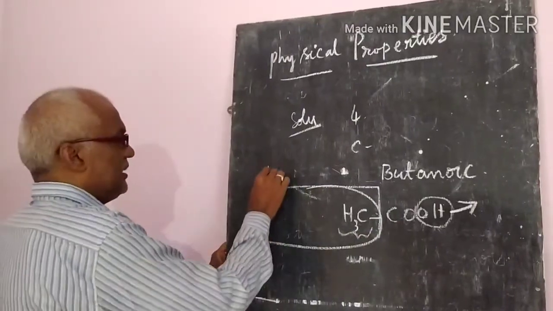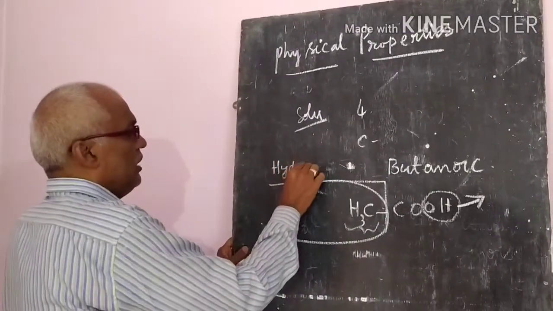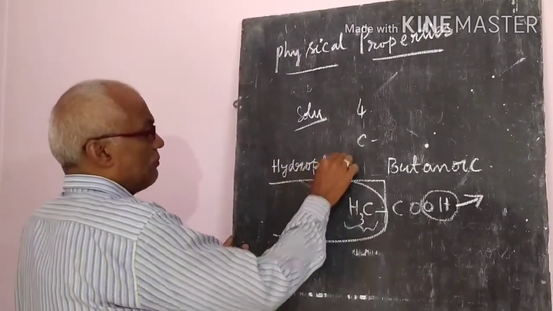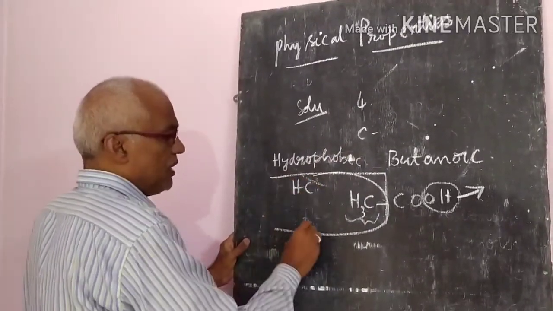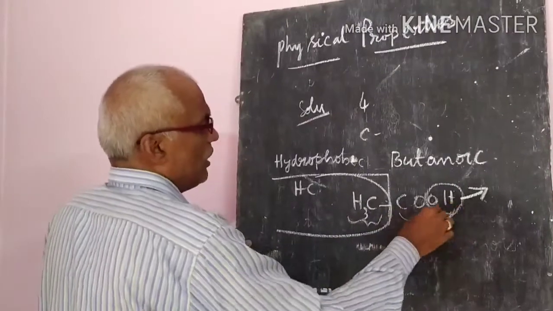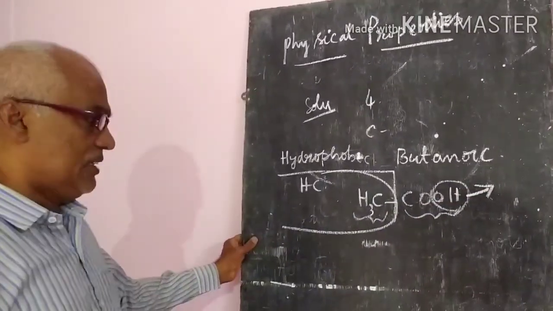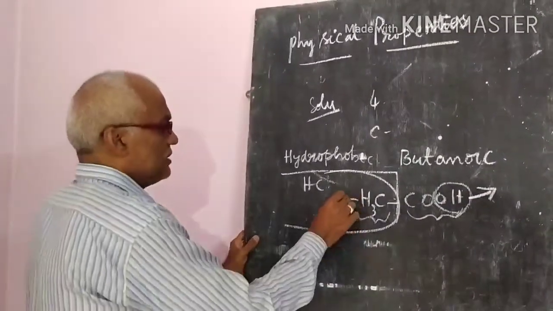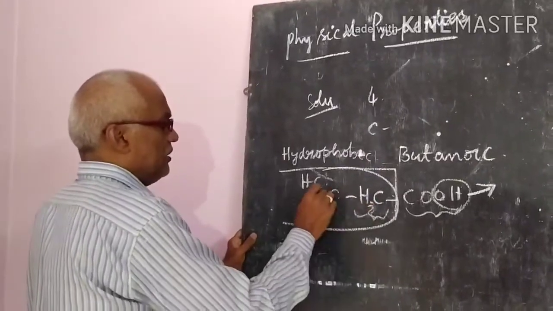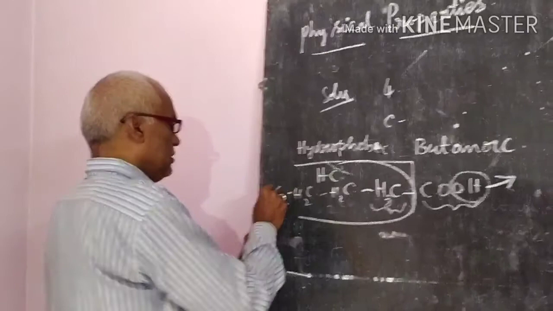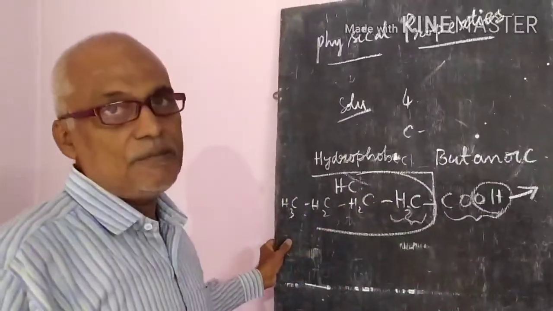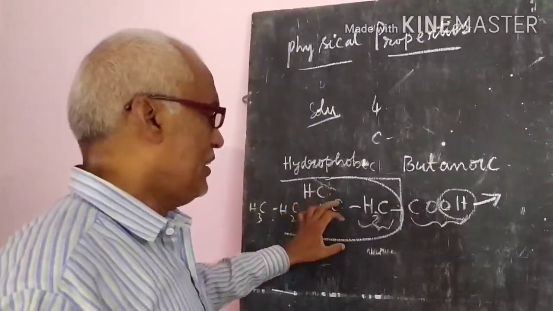We can say that this group is the hydrophobic hydrocarbon part, and this is the water attracting, hydrophilic part. But when the chain increases, their solubility decreases.